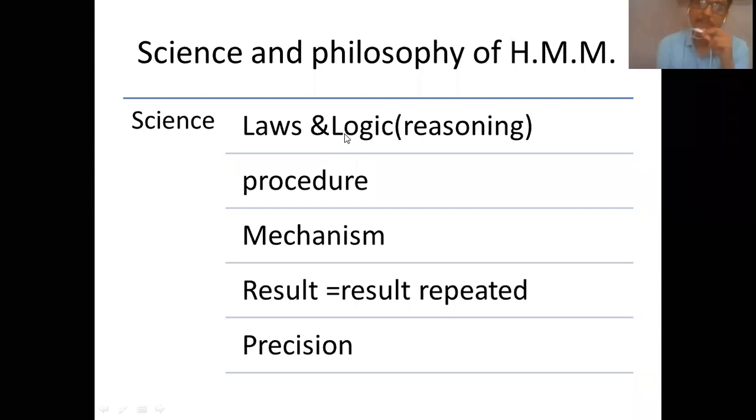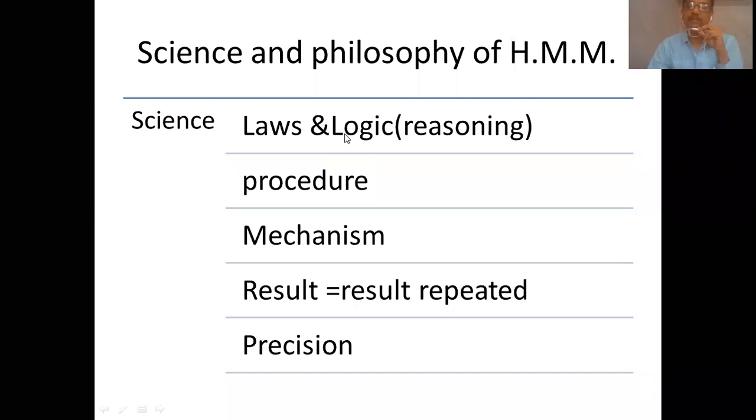We'll first see what is the point in homeopathic materia medica which gives evidence to call it a science. When we compare any science, or when we study the attributes of science, any science is based upon certain solid principles.